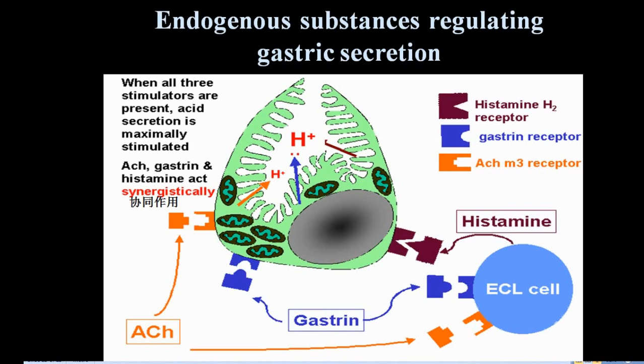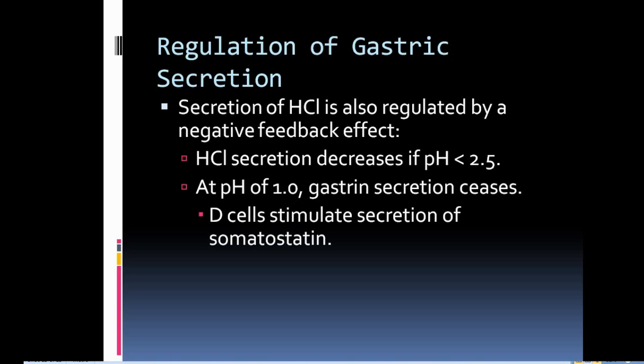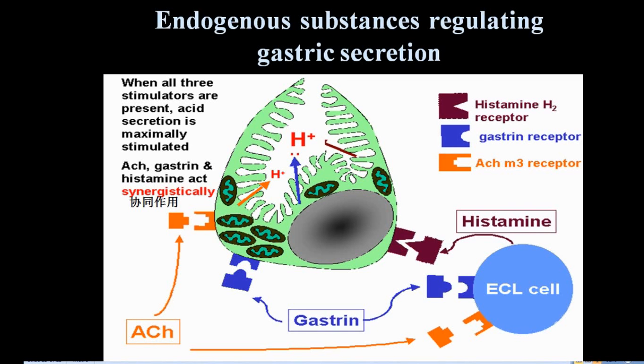When we see the endogenous substances regulating gastric secretions, when all three stimulators are present, acid secretion is maximally stimulated. That means acetylcholine, gastrin and histamine act synergistically. They cause increased secretion. But when the pH goes to a sufficient level, the negative feedback mechanism that we saw earlier activates. When the pH goes down, HCl secretion decreases. When the pH goes to 1, gastrin secretion ceases and D cells stimulate secretion of somatostatin. This is a negative feedback mechanism example concerned with gastric acid secretion regulation.